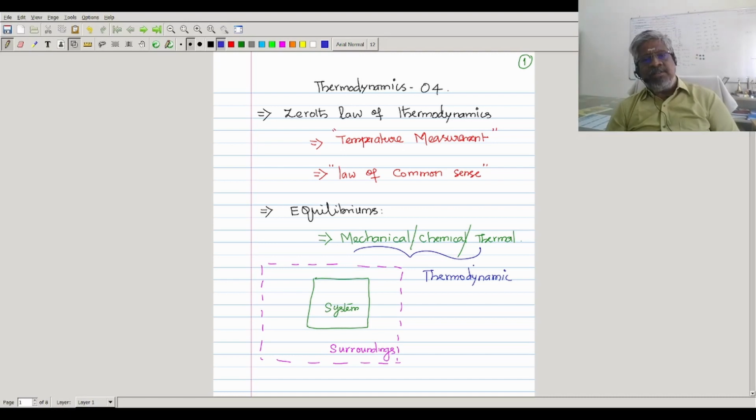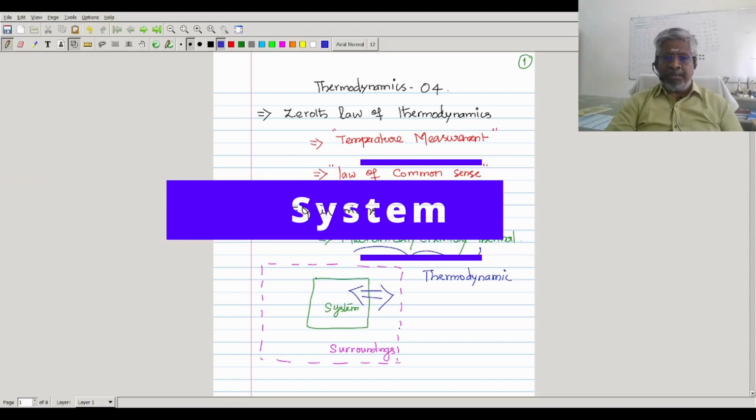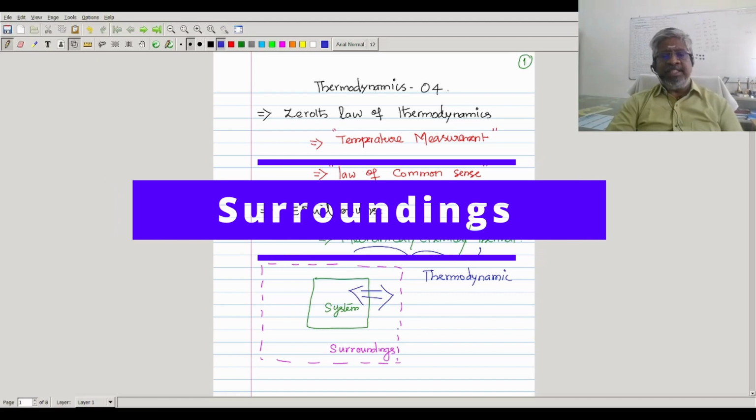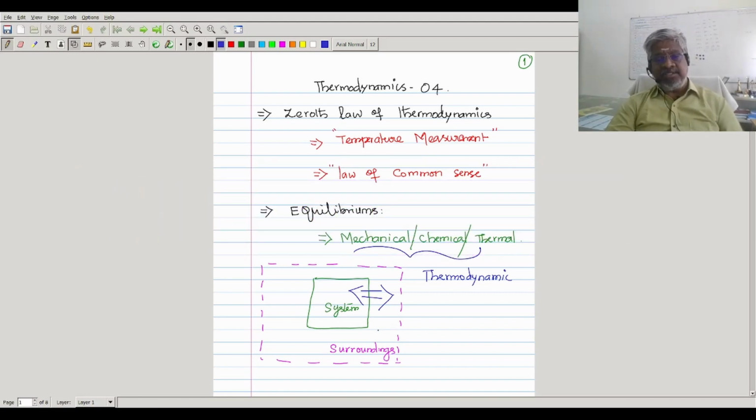Whenever you are talking about equilibrium, you are talking about the equilibrium of a system. Whenever you say equilibrium of a system, you have to say that the system is in equilibrium with its surroundings. So the interaction between the system and surroundings is very much essential. From the first lecture onwards, I have put a lot of emphasis on defining the system properly, because defining the system properly will make you understand the definition of its surroundings, and the interaction between the system and surroundings can then be correctly gauged, calculated, and understood.